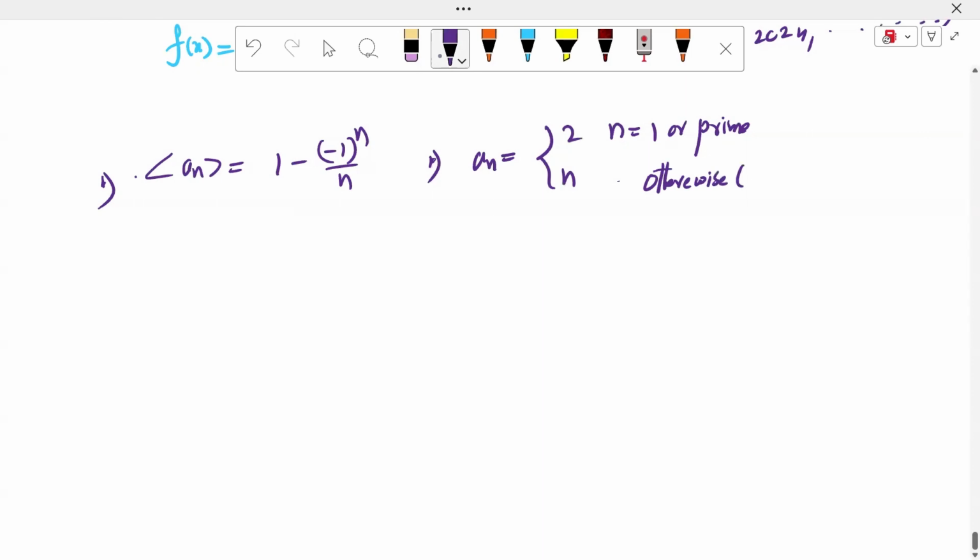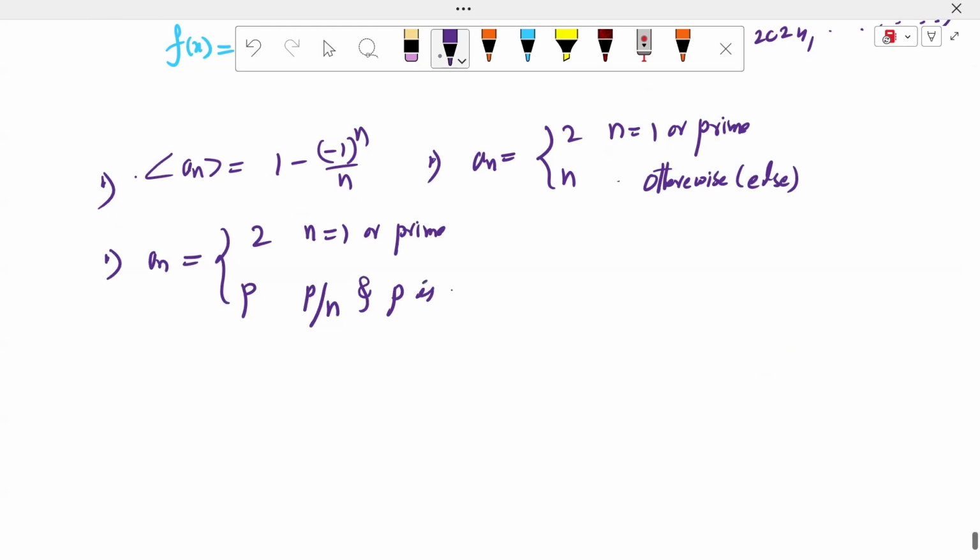Next sequence, third example: a_n = 2^p if n is 1 or prime; a_n = p if p divides n and p is the least prime. It is also one of the sequences, another example of a sequence.